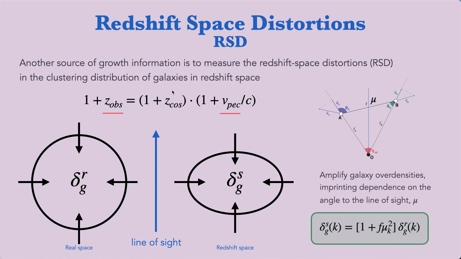Redshift-space distortions have the effect of amplifying overdensities, as we can see on this part of the cartoon, as well as imparting a dependence on mu, which we call the angle to the line of sight. I've added a vector mu on this figure, and I've chosen it such that it entirely bisects this angle theta AB, so the angle mu RA and the angle mu RB are equal to one another. We can also relate the density in real space, delta R, and the density in redshift space, delta S, by this equation in the bottom right here, where the redshift density is equal to the real density multiplied by this factor of 1 plus f times mu squared.